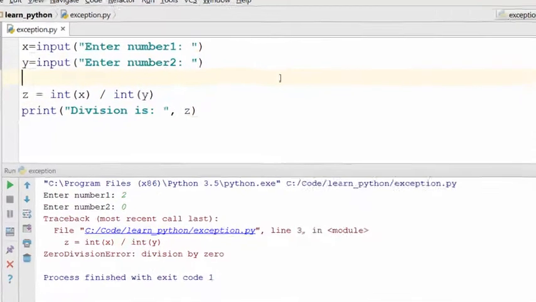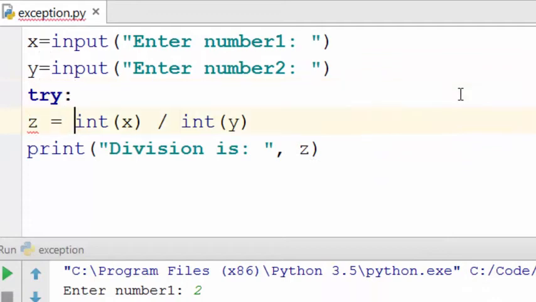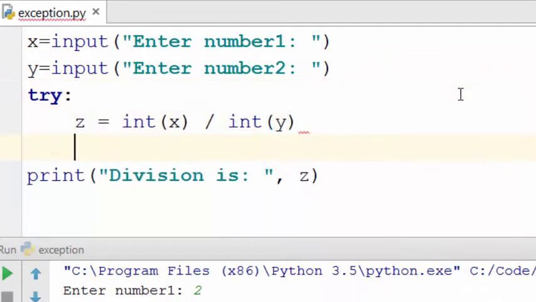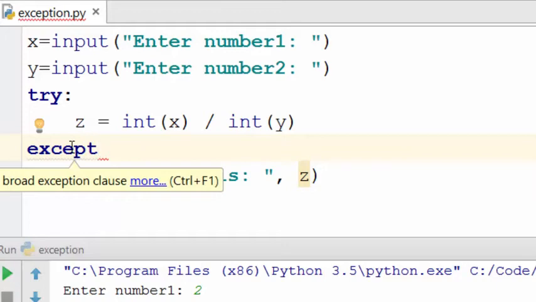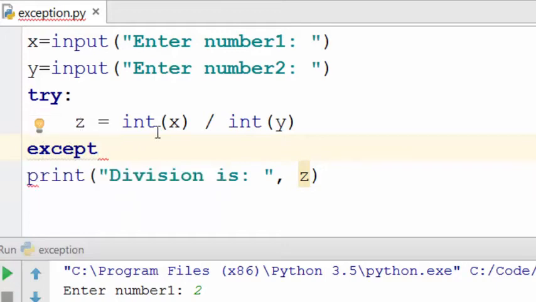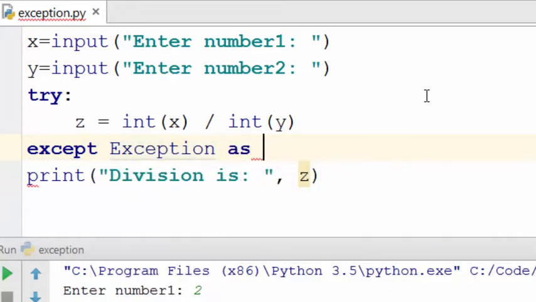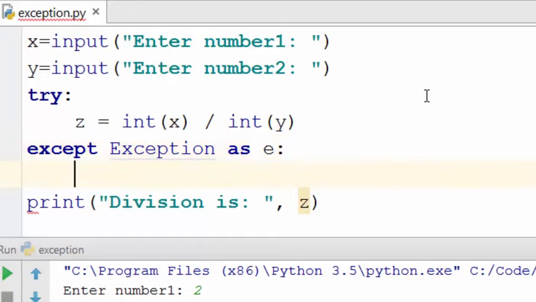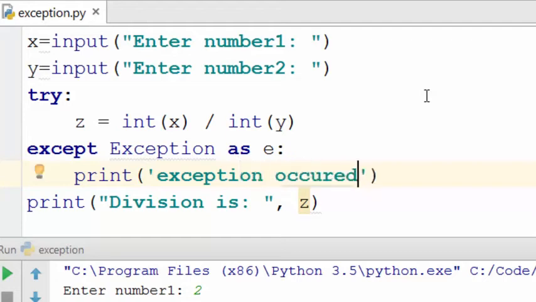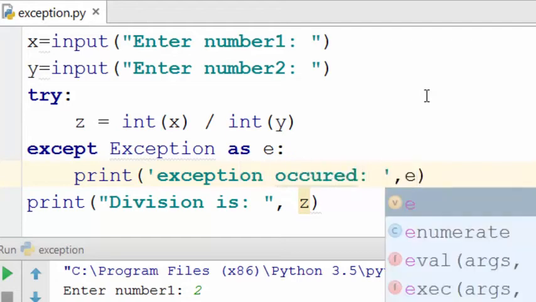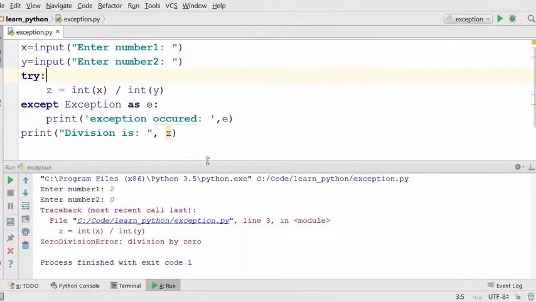The way you handle an exception is by writing try except. So you will say try, and then here you will say except. So try colon, and the block of the program that you expect could possibly generate an exception, you should put between try and except. So between try and except, you should have that code. The syntax here is except Exception as e. And you will say print exception occurred.